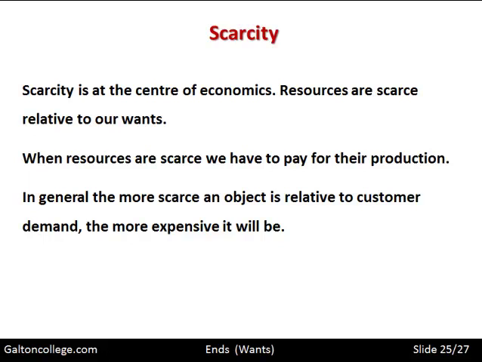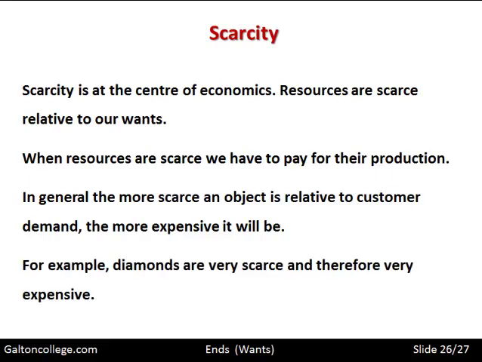So we can link scarcity to price. For example, diamonds are very scarce and therefore very expensive. Diamonds are very scarce relative to wants.